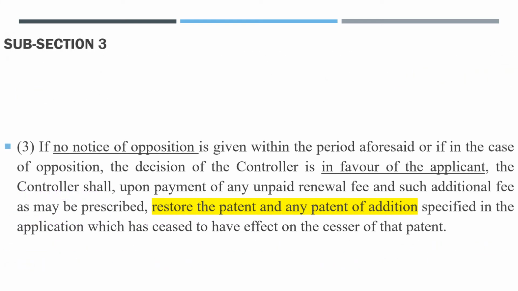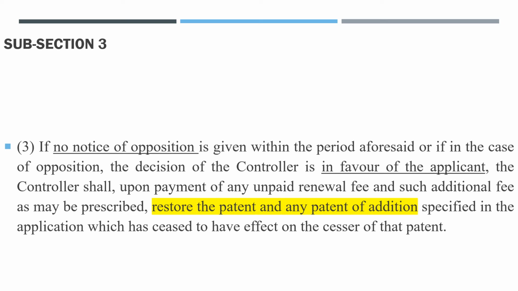Section 3 says, if no notice of opposition is given within the period aforesaid, or if in the case of opposition the decision of the controller is in favor of the applicant, the controller shall, upon payment of any unpaid renewal fee and such additional fee as may be prescribed, restore the patent and any patent of addition specified in the application which has ceased to have effect on the seizure of that patent.